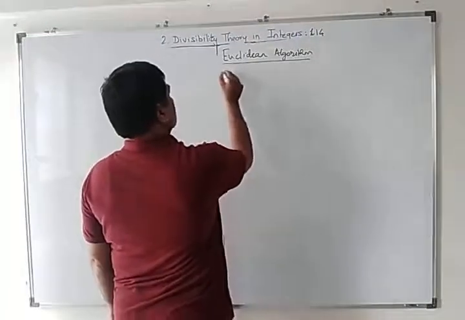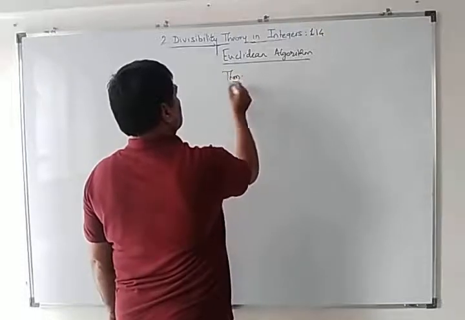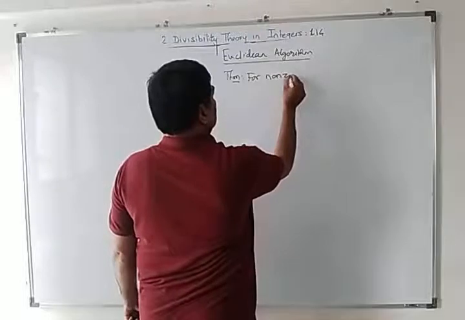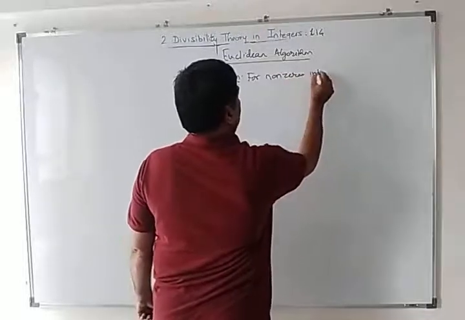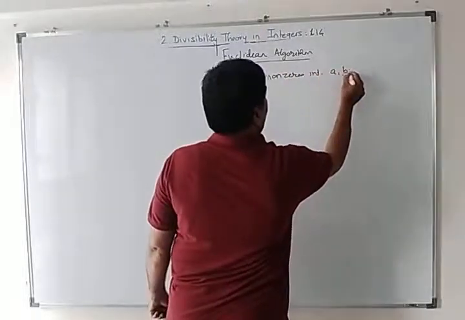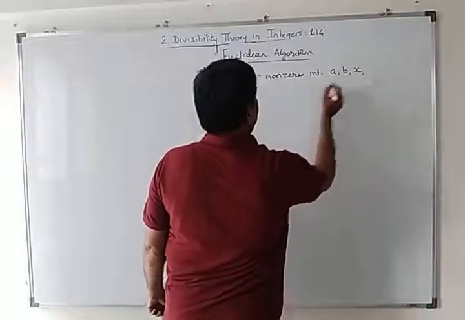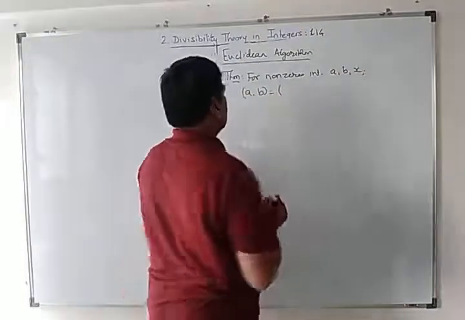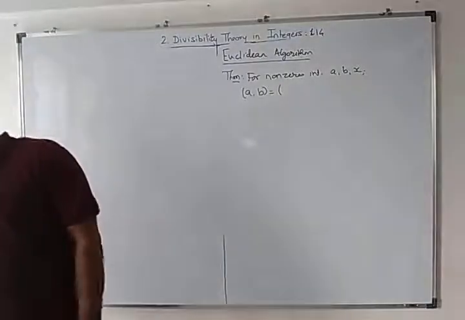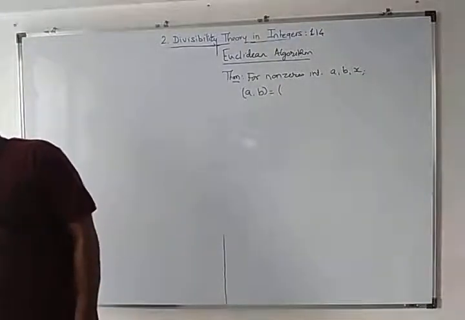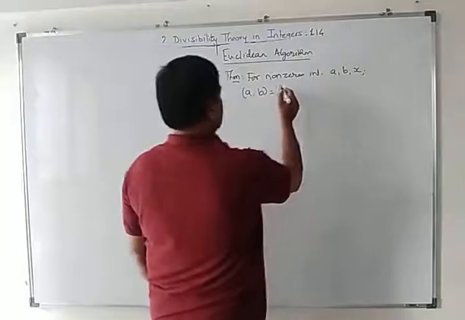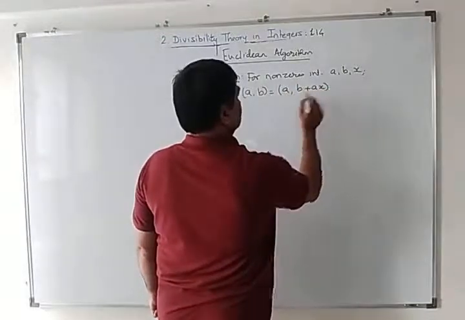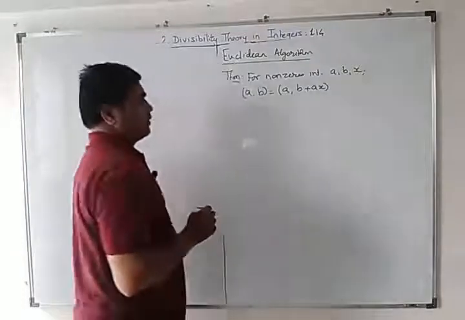Theorem: for any non-zero integers a, b, x, GCD of a, b is equal to GCD of a, b plus ax.